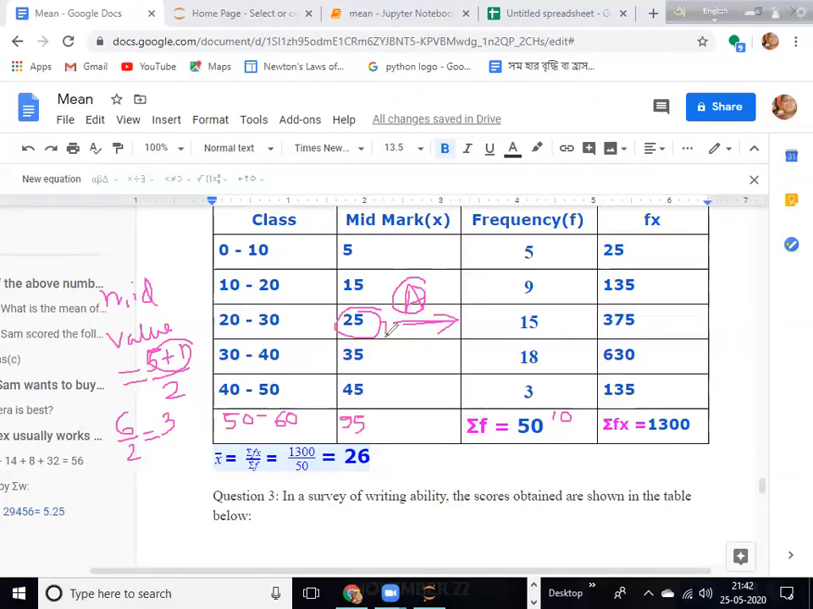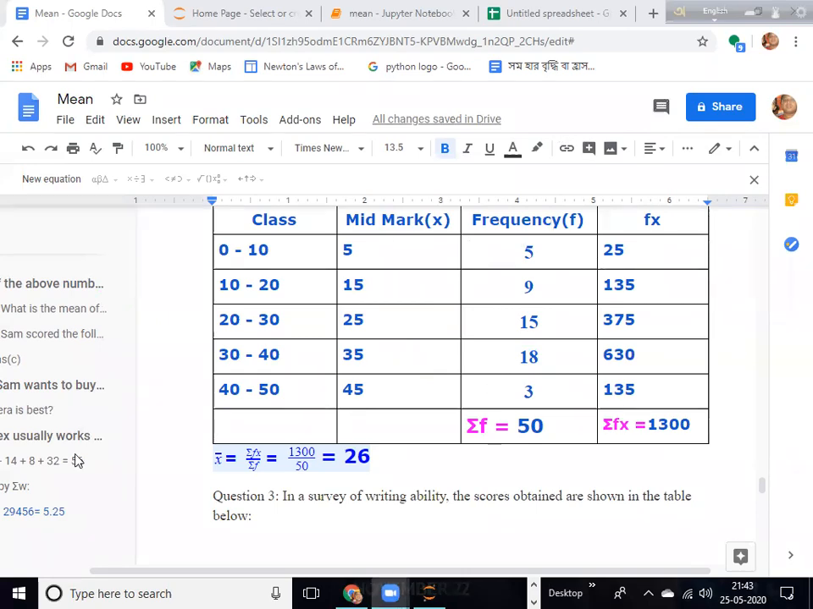In that case, if there is an even number of entries, either 3 or 4 can be taken as the mid value. But which one should be taken? It is usually the one which has the highest frequency. So in that case 35 will be taken as the assumed mean. You can take 25 also, but it is better this way so that the calculation becomes smaller. Hope you understand.